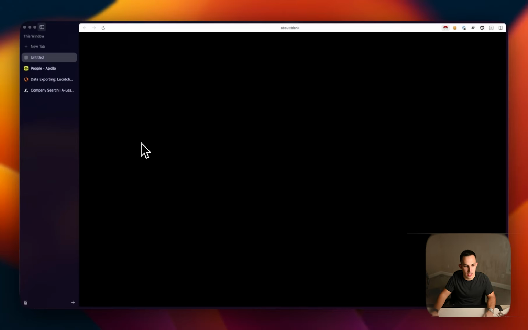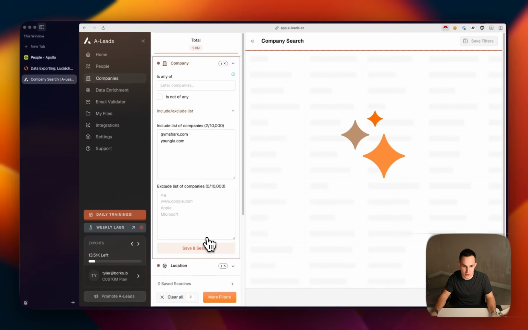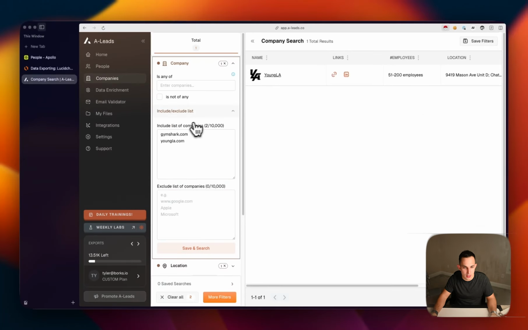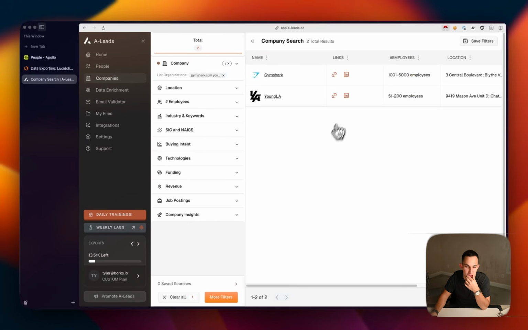Let's double check that. I don't know. I don't shop in any of these brands personally. And then what's another sportswear brand, whatever, let's just do these two. Okay, let's take a look. So I think Gymshark's not actually based in the United States. Let me remove that. And we can see right here, these are the two companies.